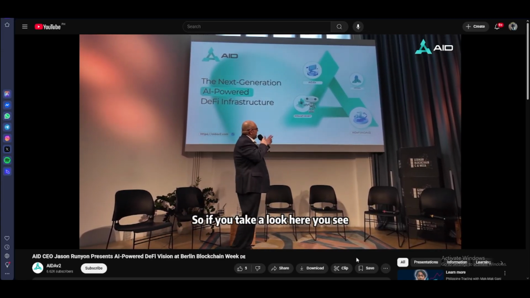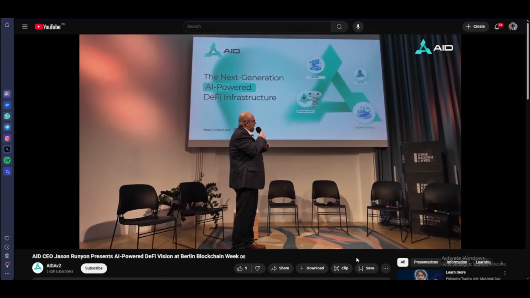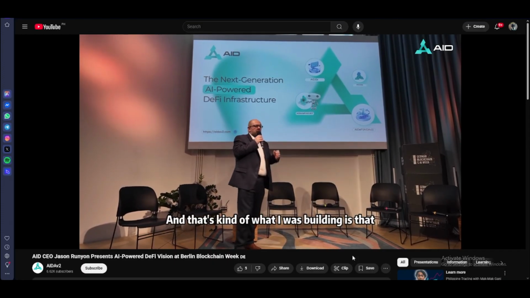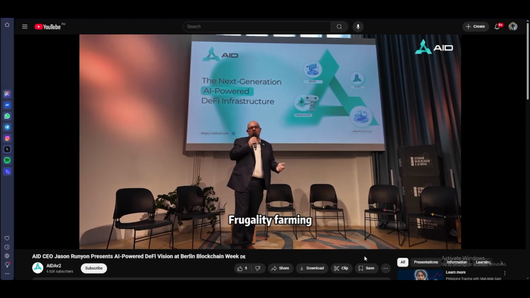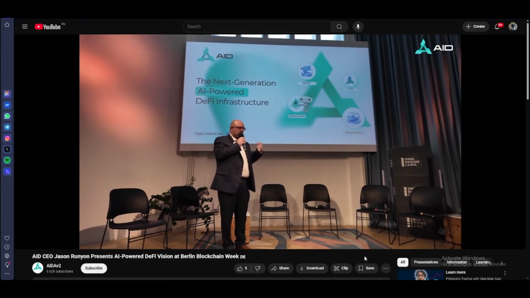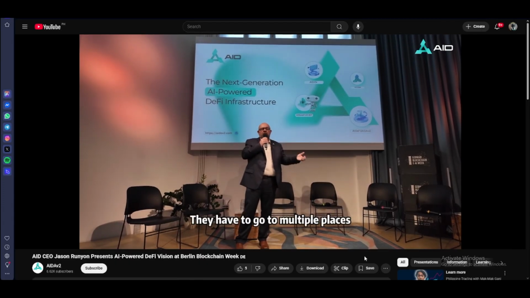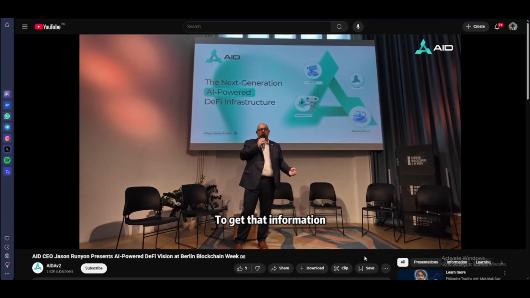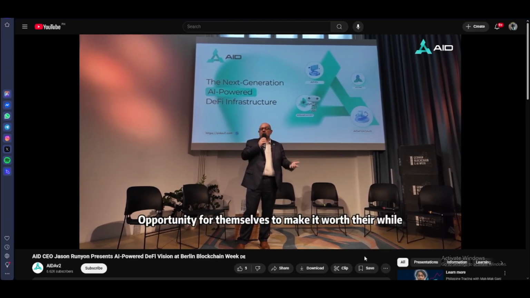If you take a look here, you see four different components to the AID ecosystem. That's what I was building: someone who gets into DeFi and maybe wants to do liquidity farming or arbitrage, and with all the different blockchains out there, they have to go to multiple places to get that information and that data to come up with a significant opportunity that makes it worth their while.